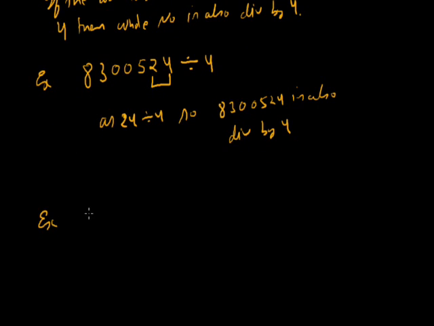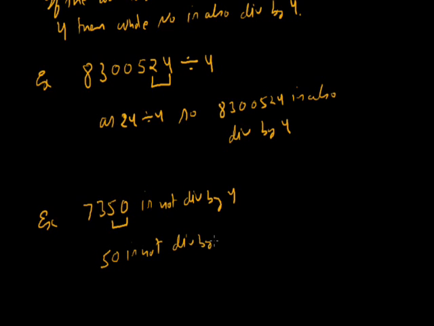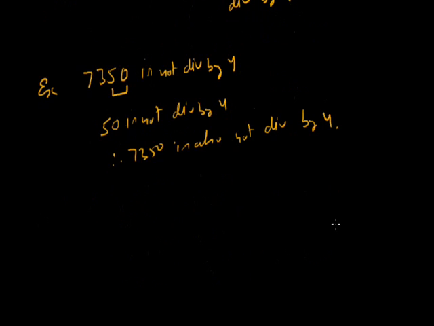Let's take another example, 7350. This number is not divisible by 4. Why? Because the last two digits, that is 50, and 50 does not come in the table of 4. 50 is not divisible by 4. Therefore 7350 is also not divisible by 4. So in this way we can check the divisibility by 4.